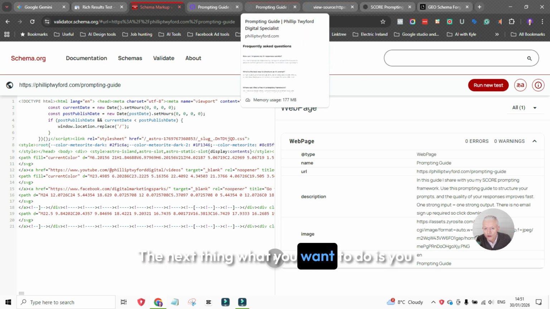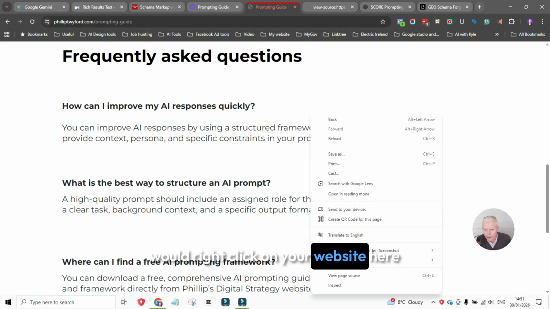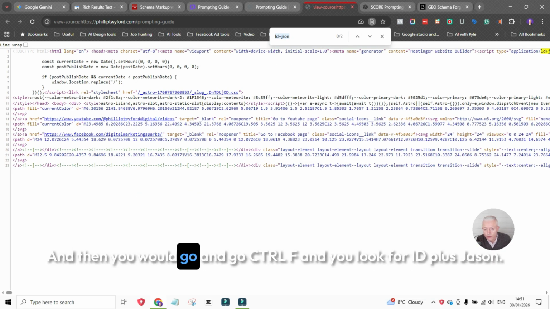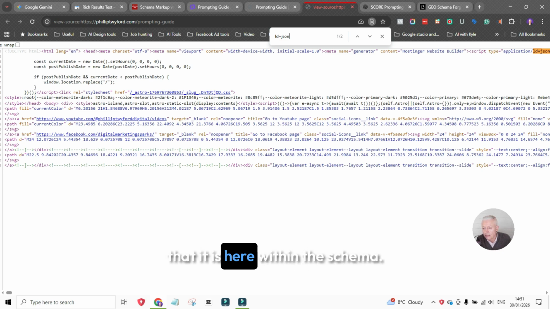The next thing you want to do is right click on your website here and go to view page source. You'll see the page source here, and then you would press Control F and look for ID plus JSON. So you want to make sure that this is here on your site, and you can see it up here within the schema, so everything is working correctly.